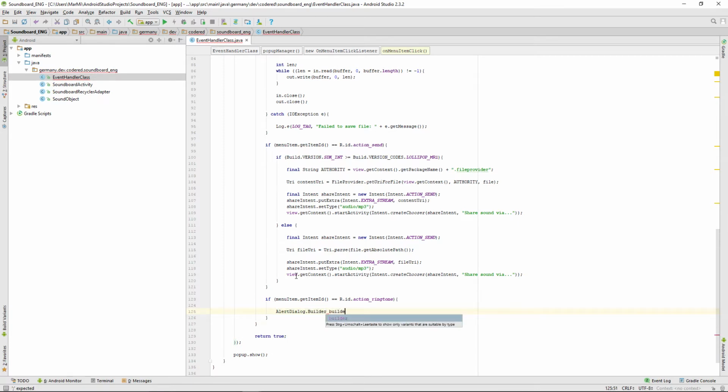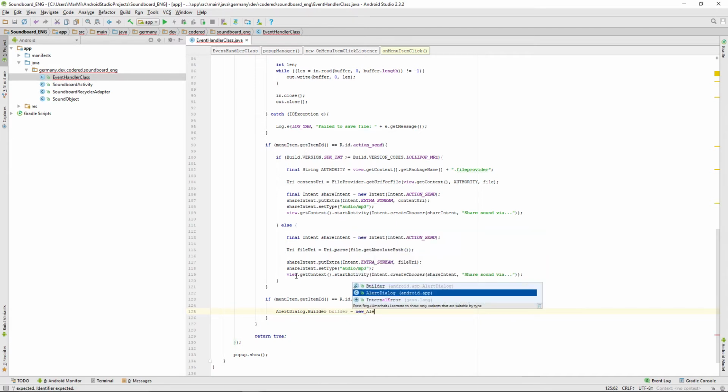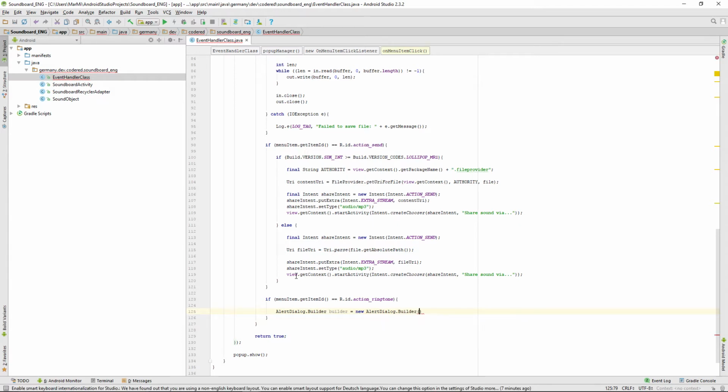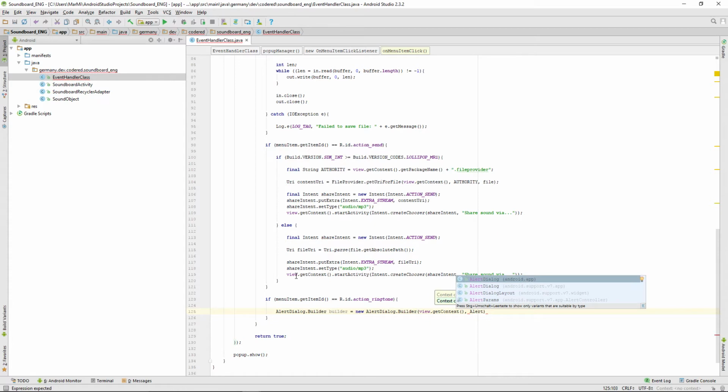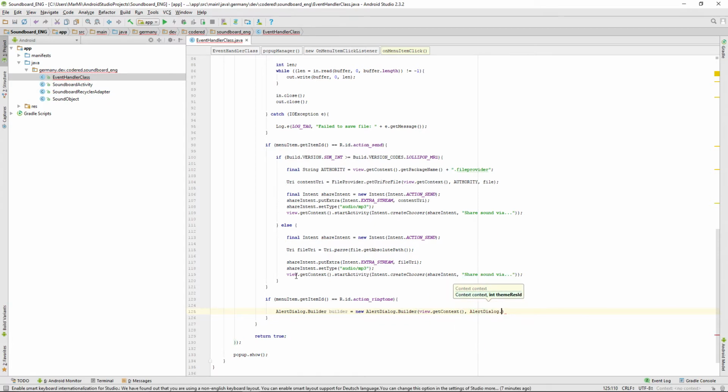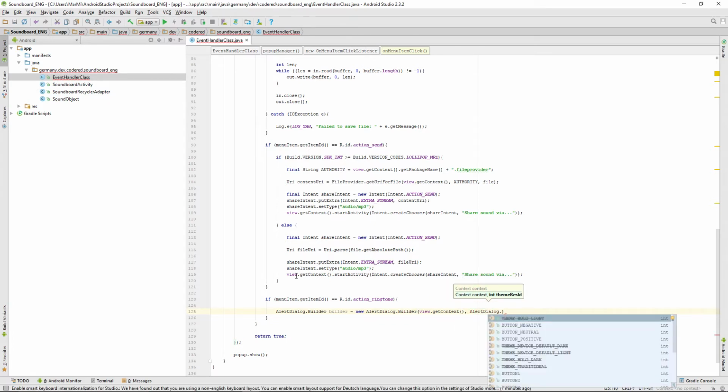naming it builder. That equals to a new alert dialog builder, and this one needs a context, again that from the view, and for style or design reasons we use AlertDialog.THEME_HOLO_LIGHT.